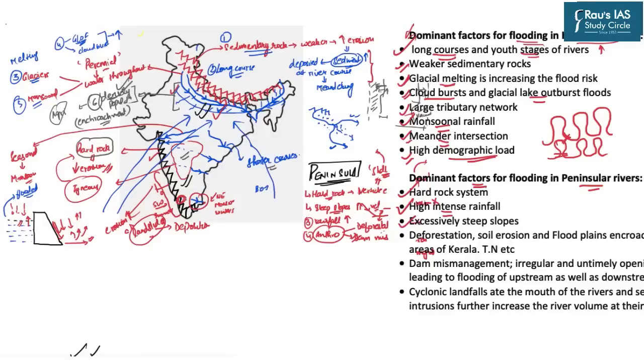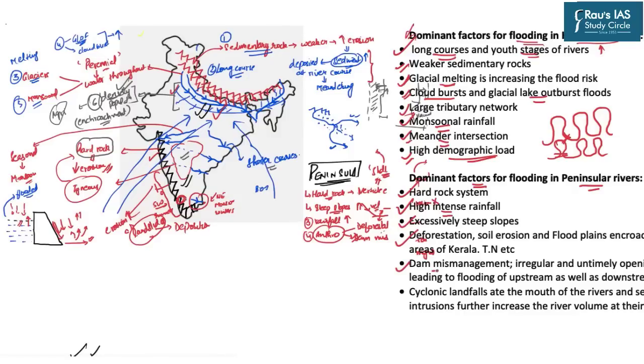Next, the excessive steep slopes of the Western Ghats increase the kinetic energy of the rivers, and as soon as those rivers hit the plain areas, the water spills in the lateral direction. Deforestation, soil erosion, and floodplain encroachment activities further increase the flood proneness of these areas.